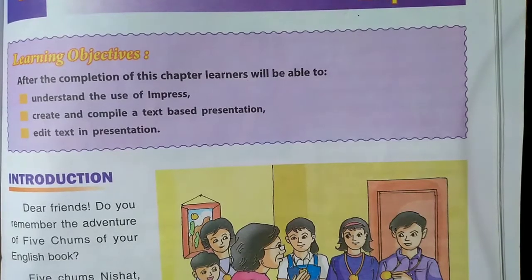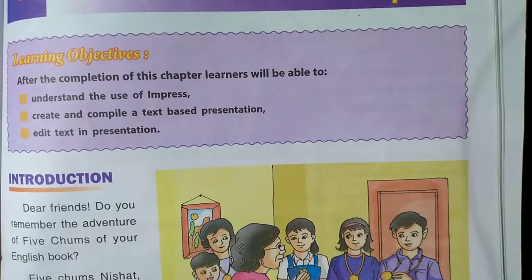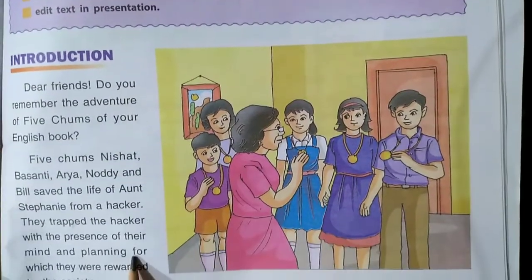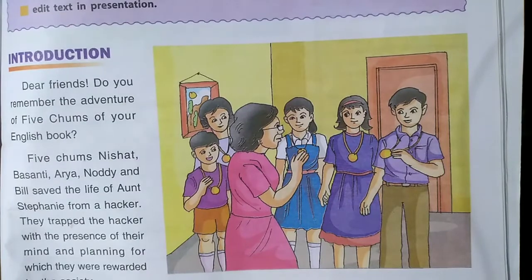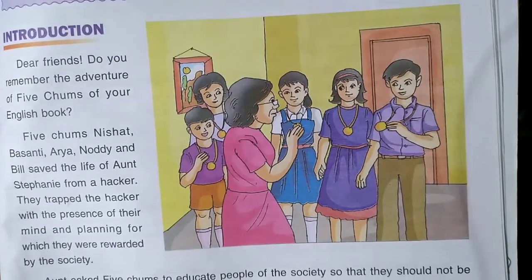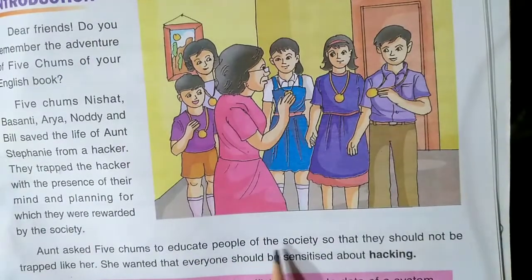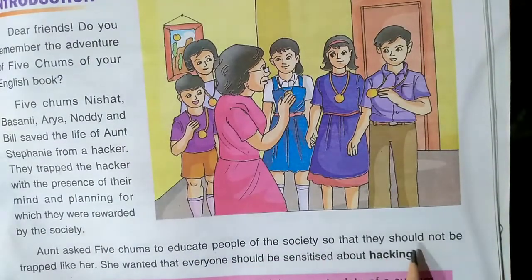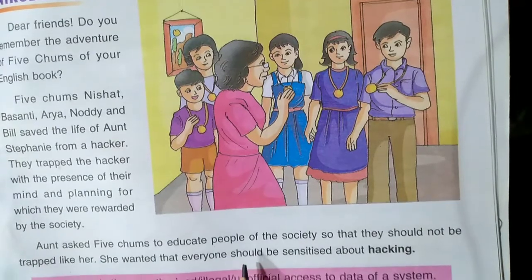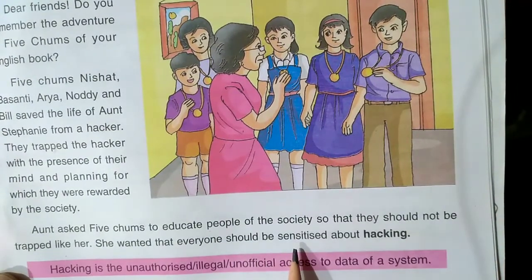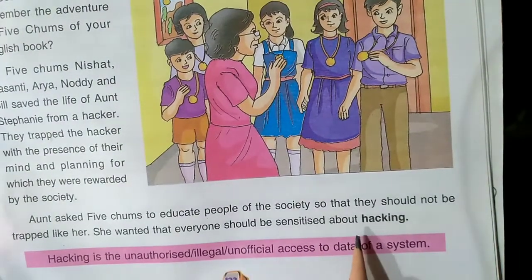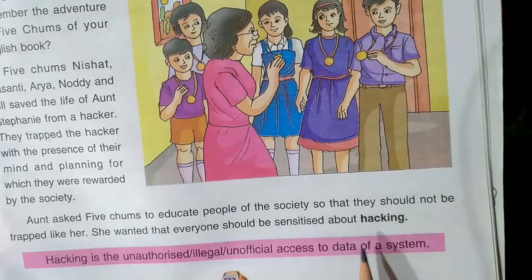They trapped the hacker with the presence of their mind and planning, for which they were rewarded by the society. Aunt asked 5 Jumps to educate people of the society so that they should not be trapped like her. She wanted that everyone should be sensitized about hacking.